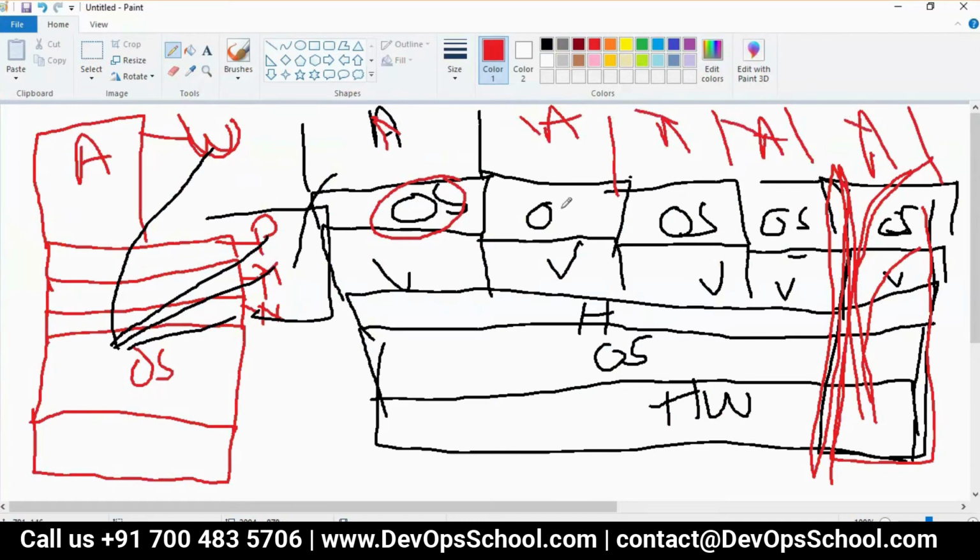Why do we need to run 5 Apache? You know that very well. Here I'm running on port 80, on port 80, on port 80, on port 80. So who's creating isolation? OS, OS, OS, OS, OS.